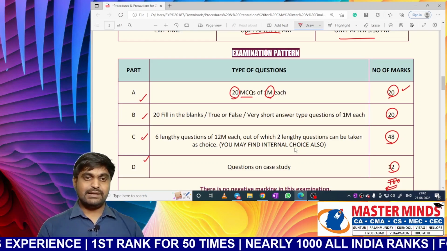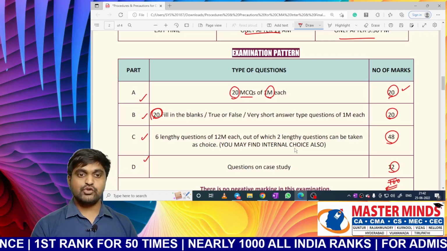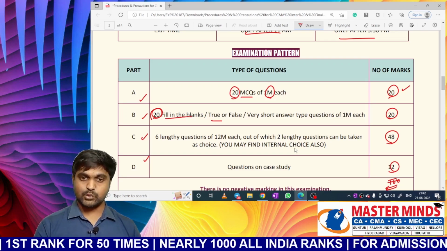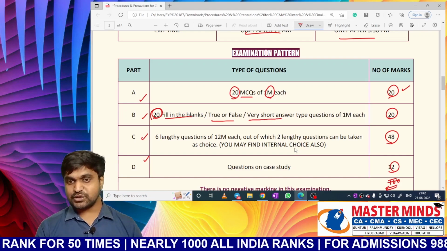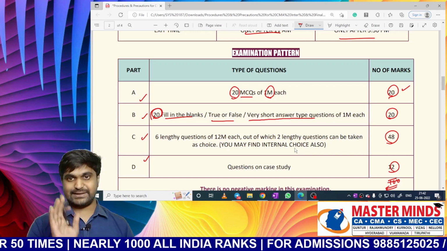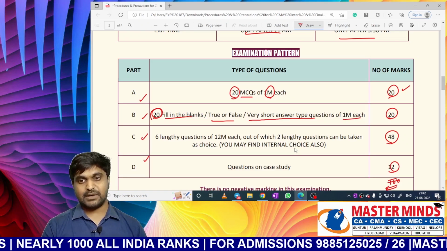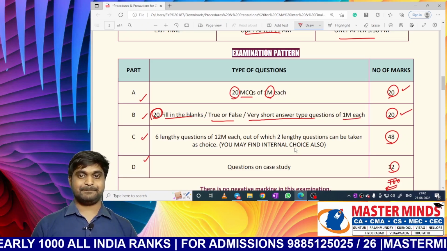Next one. What about Part B? You will get 20 questions. So which type of questions? You may get fill in the blanks. You may get true or false statements. You may get very short answer type questions also. Anything, it will be 20. Then what about marks? Each question will carry 1 mark. So total marks is 20.